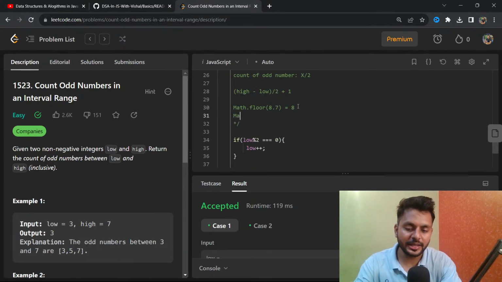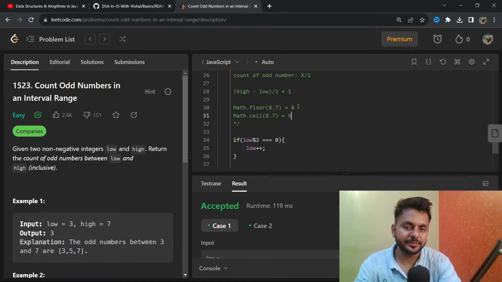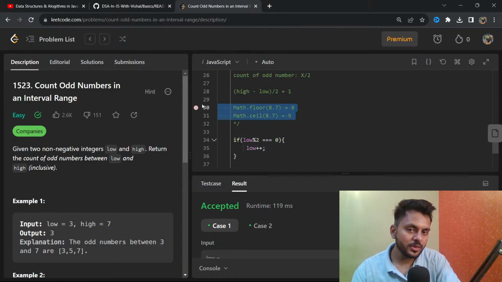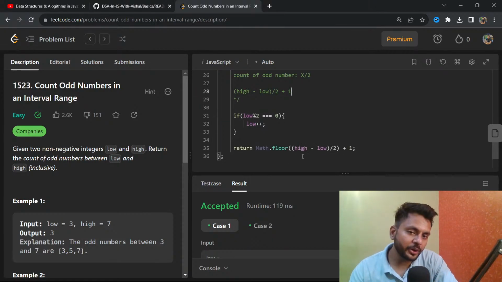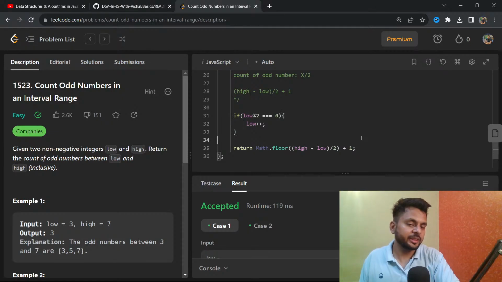Similarly, we have a few functions like Math.ceil, which returns the ceiling. So if I do 8.7, then it will return 9. Here, if we have 8.5, then we are taking 8, and 8 by 2 is 4, 4 plus 1, like this.